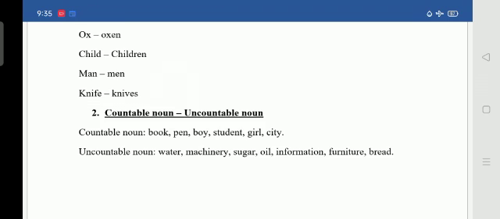Those men are talking. Who? Some men. Not one person. They are talking. Two people. It may be two or three. Next, knife. Knives. If it is one knife, we will say knife, whereas if we have two or three or more than that, we say knives.